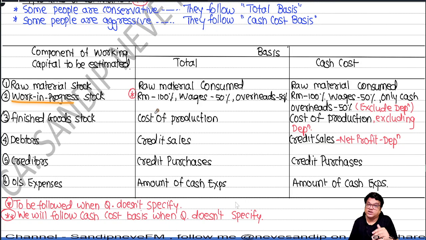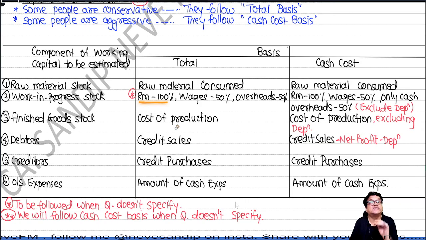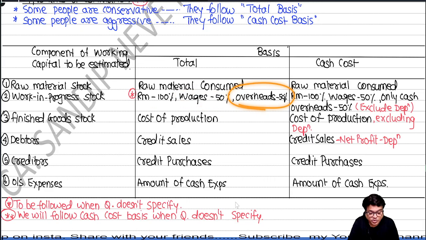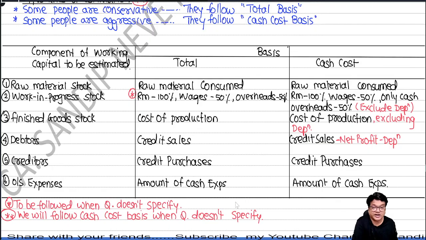Okay. Work in progress, you know what it is. Now that we are into the EDR part, we have discussed all this at length in the class. If the question is silent, what do we say? Raw material 100%, wages 50%, overheads 50%. Why? A quick thing for those who have not attended my lectures: in the world, if you look around, there will be at least hundreds of products around you. Each product has a different production cycle and a different production pattern.